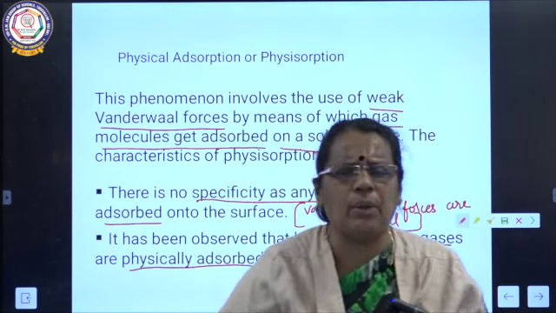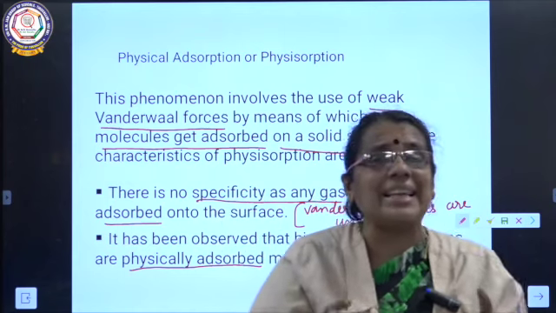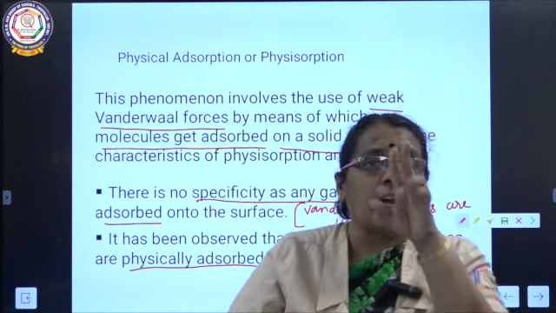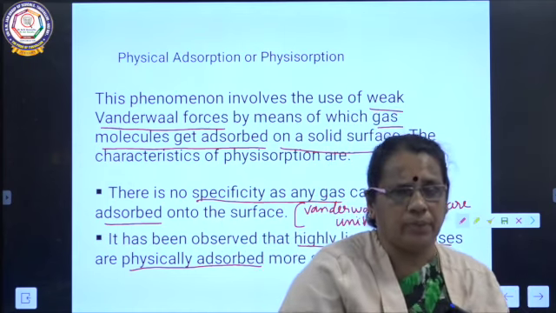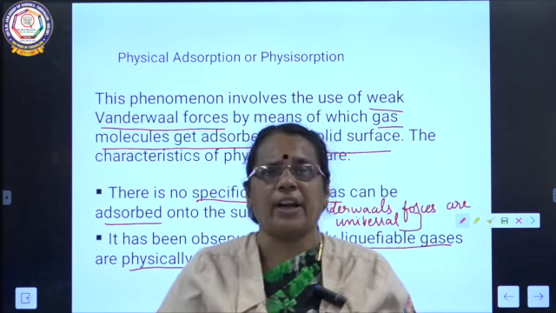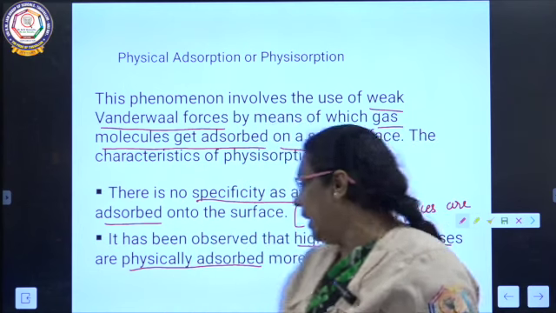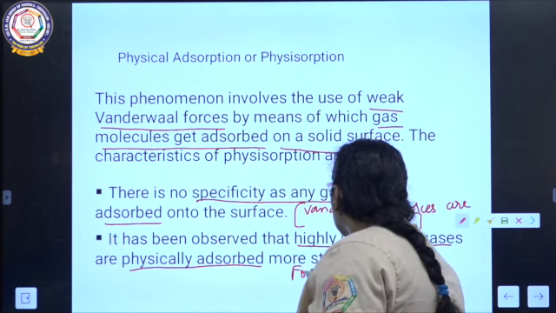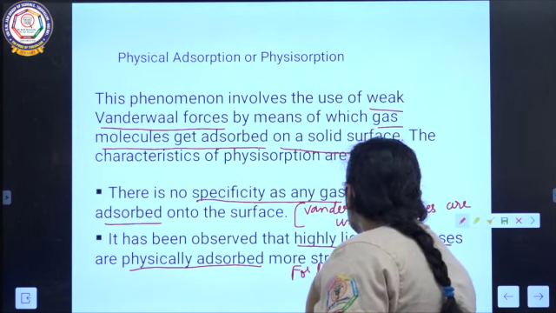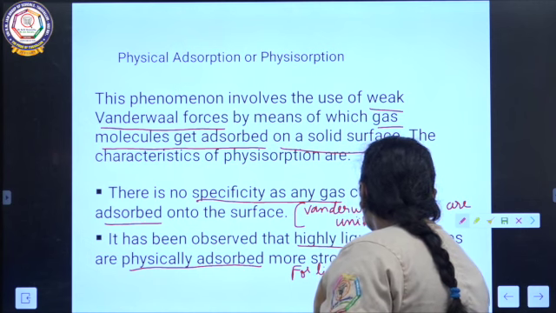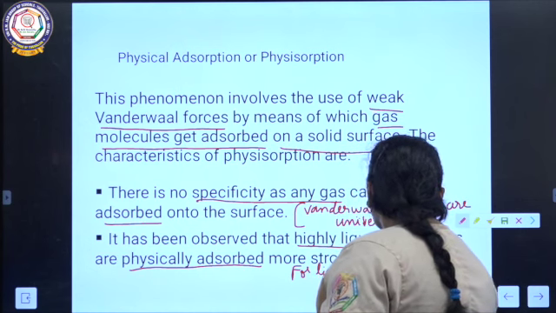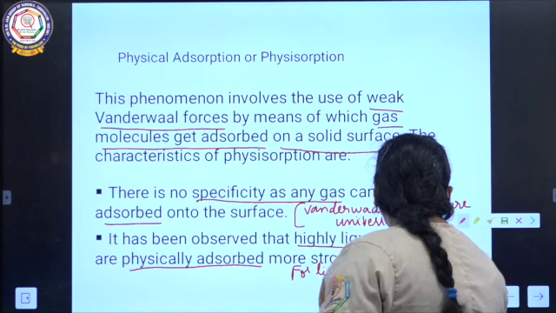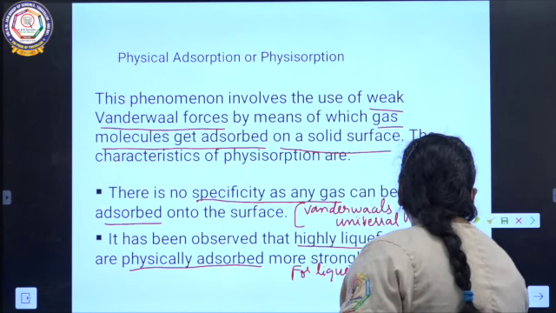Highly liquefiable. What is liquefiable? Gases can be liquefied. There are two conditions for liquefaction. How can gases be liquefied? There are two conditions. One is high pressure. For liquefaction, we need high pressure and low temperature.